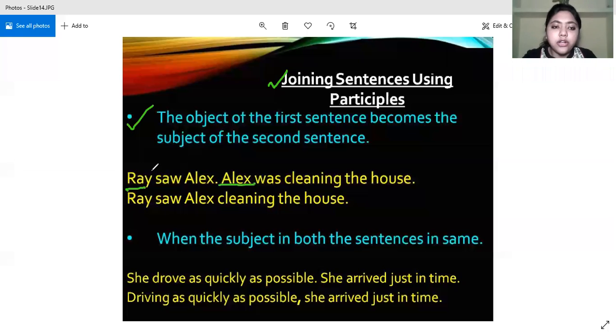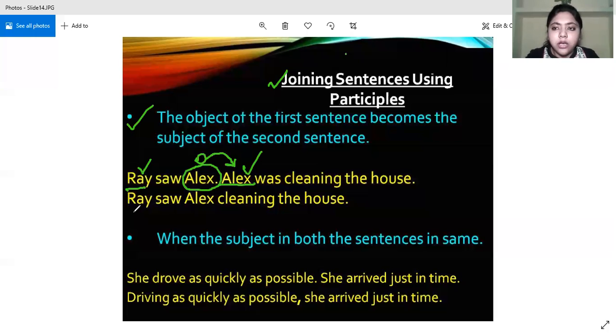So there are two different subjects. What do we do? The object of the first sentence, Alex, becomes the subject of the second sentence. Let us see how it happens.